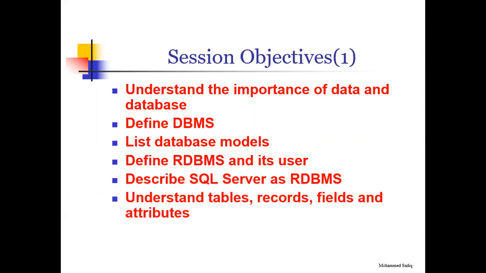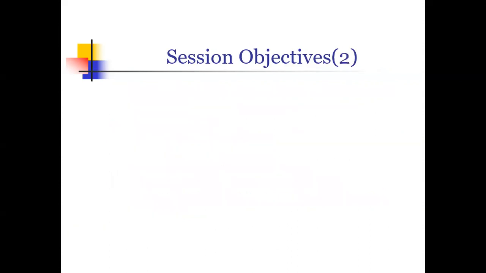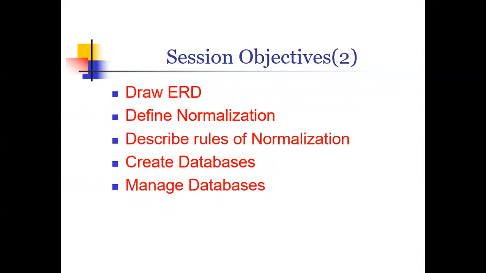We'll try to understand the importance of data, and why we have to go with data. Data is important almost in every field, almost in every sector. We'll define what exactly the DBMS system is. There was an evolution which took place for the RDBMS, so we'll look into that evolution and into the RDBMS in detail. We'll also see the different types of objects in the RDBMS.